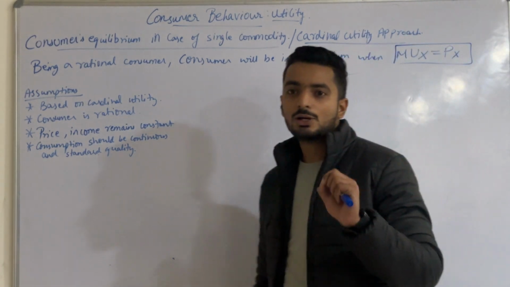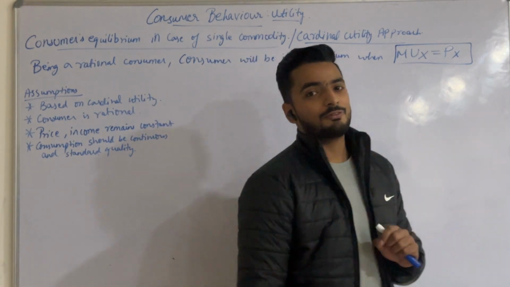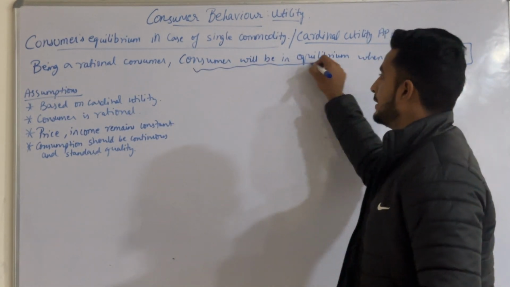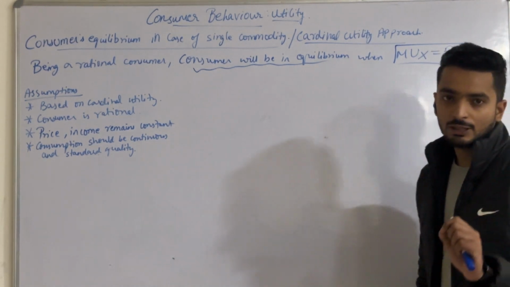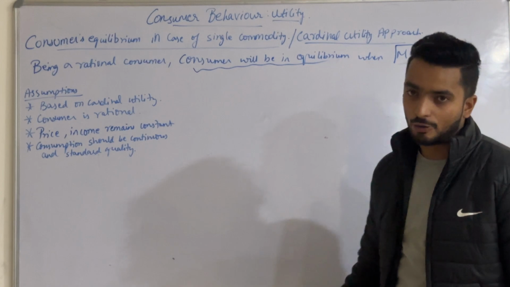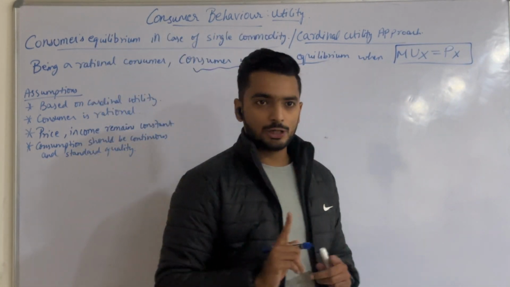MUX must be equal to PX. Marginal utility of X commodity must be equal to price of X commodity. This will be the case when the consumer is in equilibrium. Consumer will be in equilibrium when MUX is equal to PX in case of a single commodity. This is the meaning of consumer's equilibrium in the one commodity case.